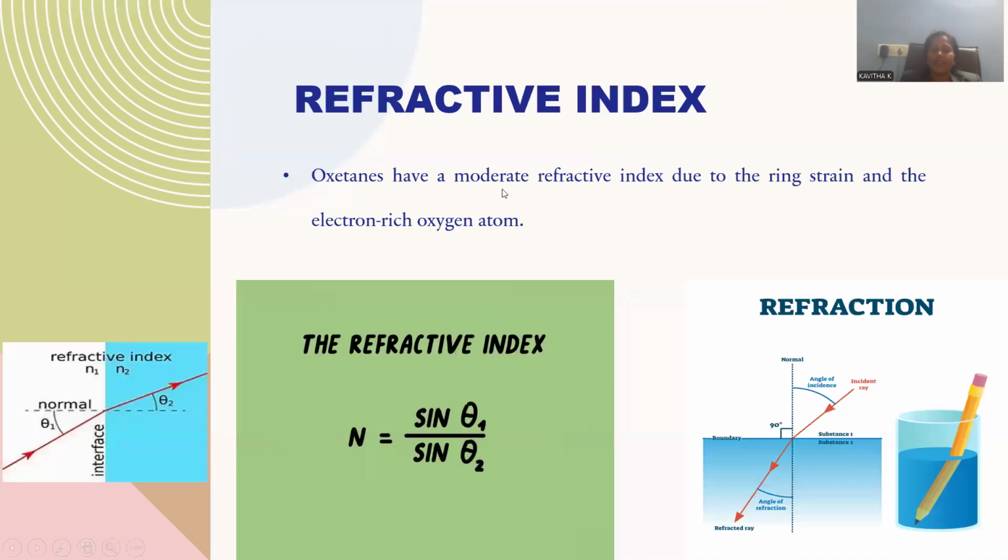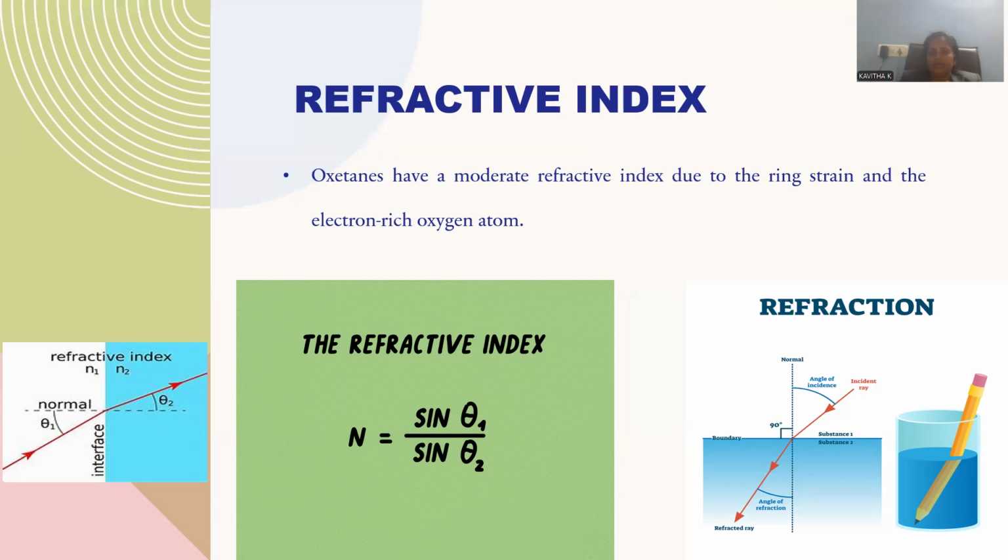Refractive index. Refractive index is the ratio of sine theta 1 by sine theta 2. Refractive index originates whenever light is traveling from one medium to another medium at the surface. A certain extent of bend we can notice when light moves from a lighter medium to a denser medium; the light ray is passing from the lighter medium to the denser medium, so the rays are able to bend.